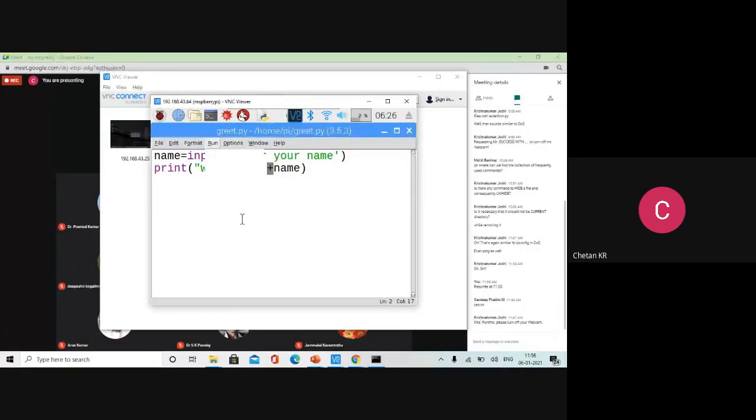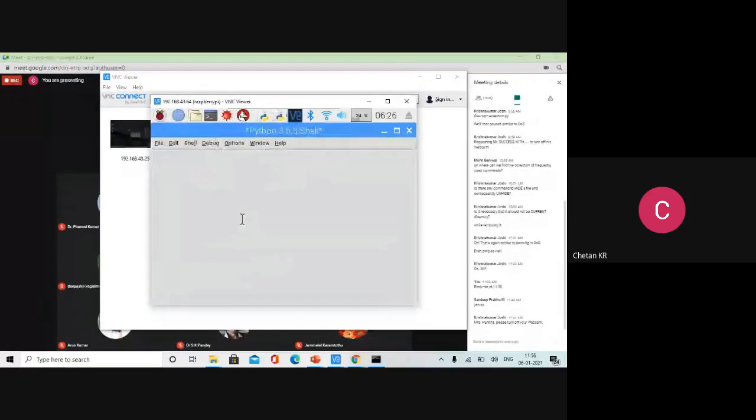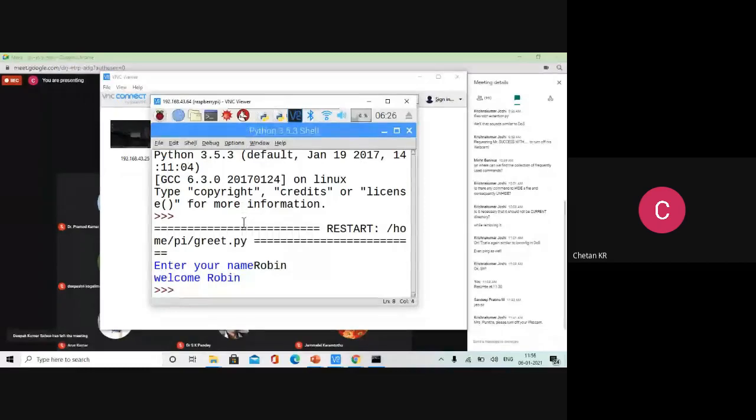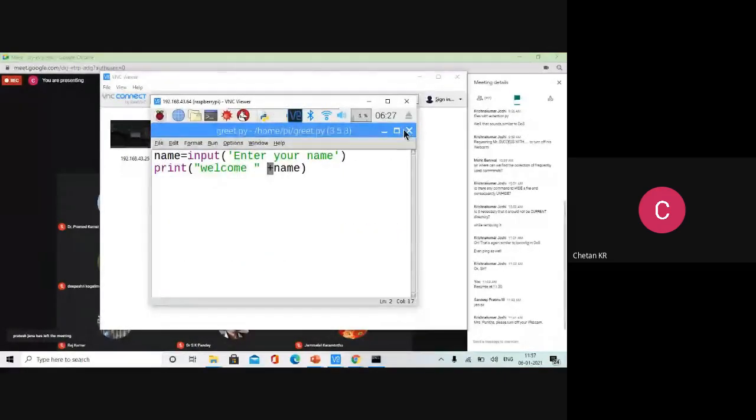Run module. Again, I will ask Robin. Now you will get welcome Robin. At least something has been added to that. But suppose that I want to print welcome Robin to the Atal workshop. Then again, welcome is okay. That is a literal. Name is Robin. Any other name can be Robin, Ganguly, Sachin, anything. That is a name. After that, to the workshop is again a literal. So again you have to use concatenation. So many times you have to concatenate.